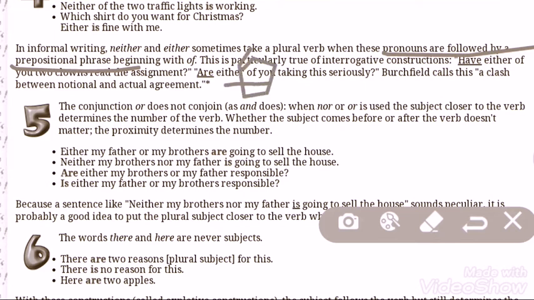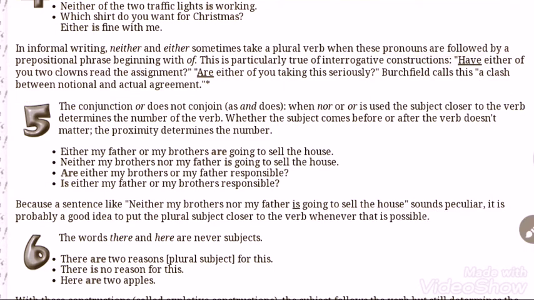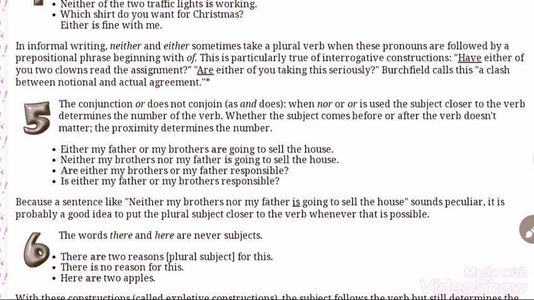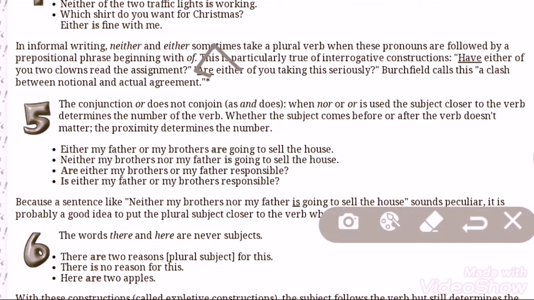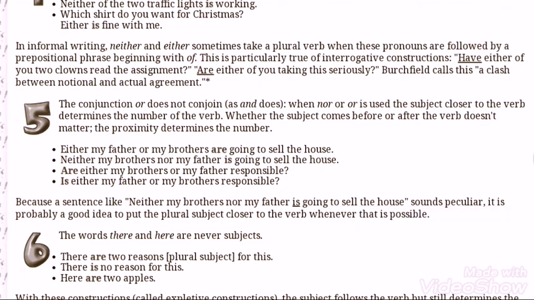In this sentence also, have you either of, it is a prepositional phrase. Here also of you is a prepositional phrase. In this case, the verb which comes is plural. I think it is clear.